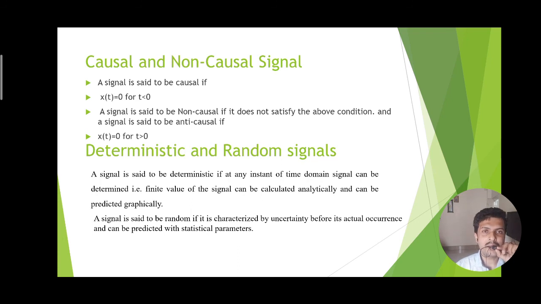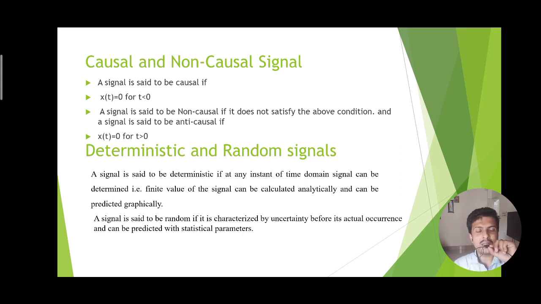Similarly, deterministic and random signals. A deterministic signal means that if a signal is graphically plotted, or analyzed mathematically, then it is known as a deterministic signal. That means we can deal with the signal, it has a finite number of maxima and minima. So that type of signal is deterministic. We can determine any mathematical parameter and represent it graphically.